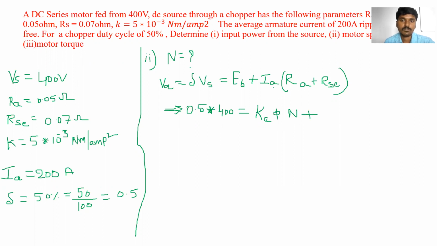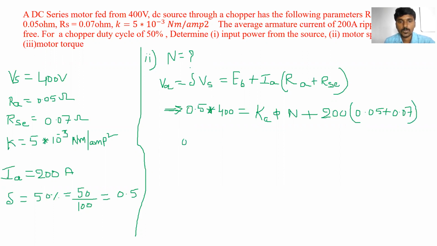What is the value of IA? 200 into RA. What is the value of RA? 0.05, plus RSC, 0.07.